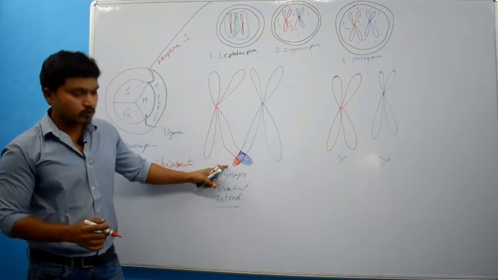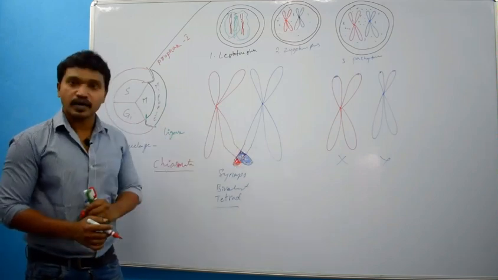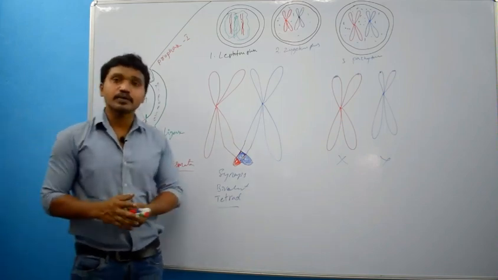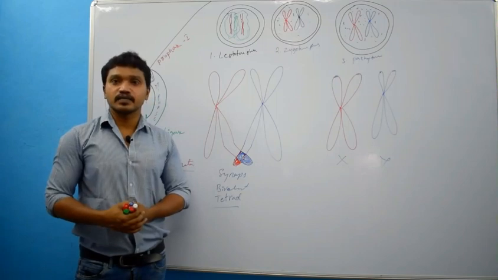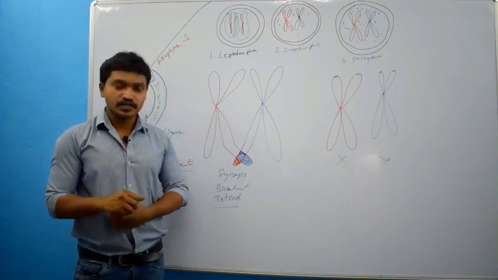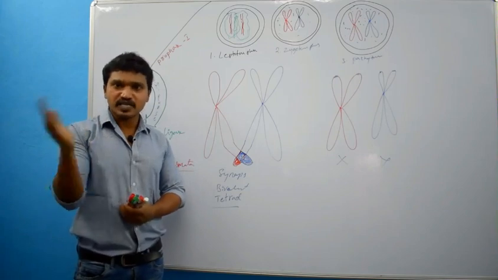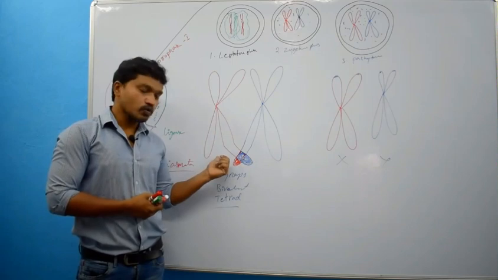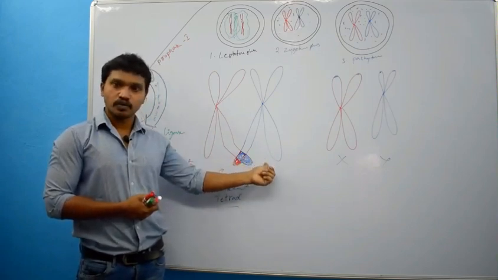This maternal chromosome portion has been detached from here and attached to the paternal chromosome, right? That means what is happening here? There is reshuffling of genetic material. That means continuous reshuffling of genetic material from one homologous chromosome to another homologous chromosome, right?